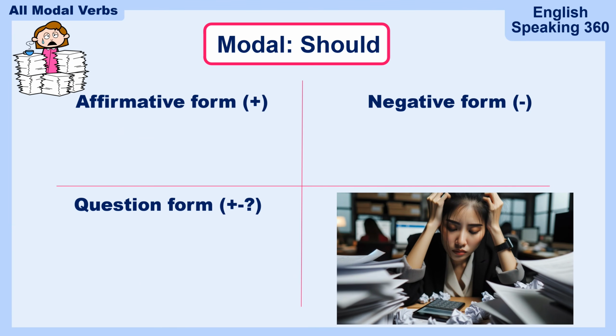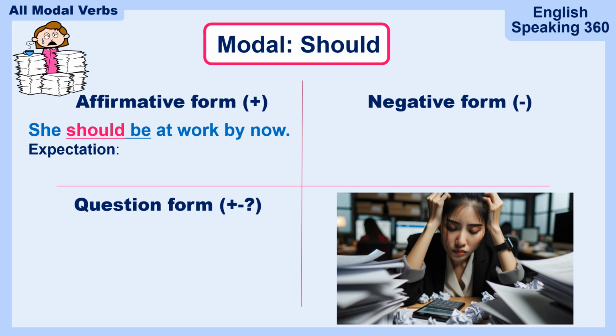Here's another example for should. She should be at work by now. It is an expectation. It means I expect her to be at work at this time. For example, it's 10 a.m., so she should be at work by now. I expect her to be at the office at this very moment.